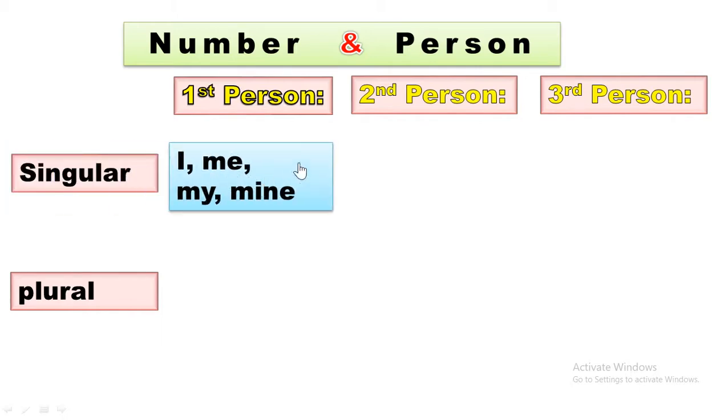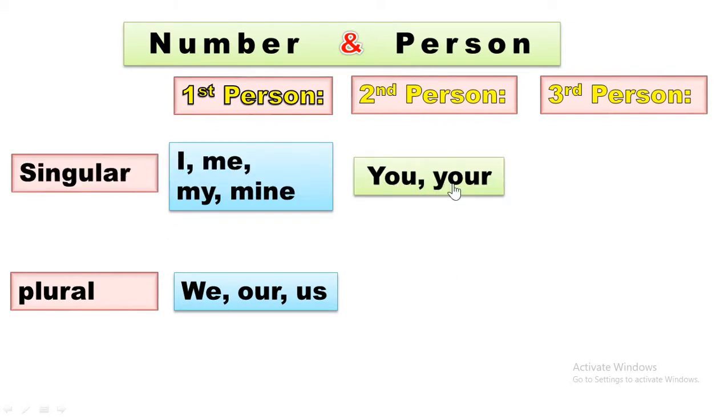Here we can see a sky color box, and you are getting four words here, and these four words are I, me, my, and mine. They belong to first person singular number. Here is another box for you, and it contains three words, we, our, us, and they are first person plural number. Now this is the turn for second person.